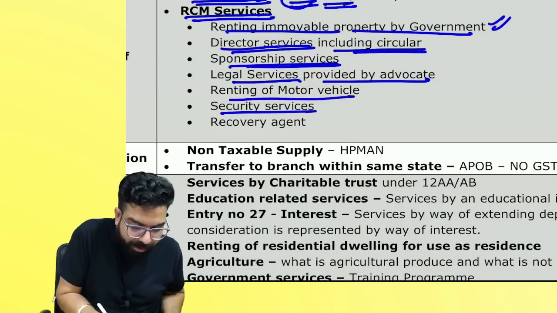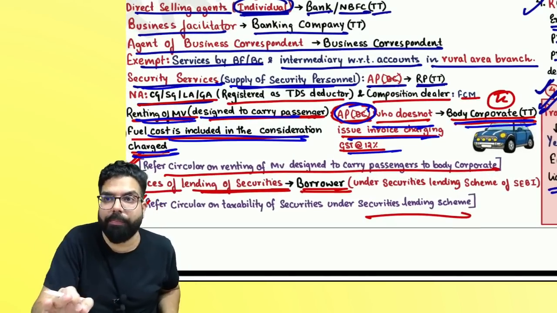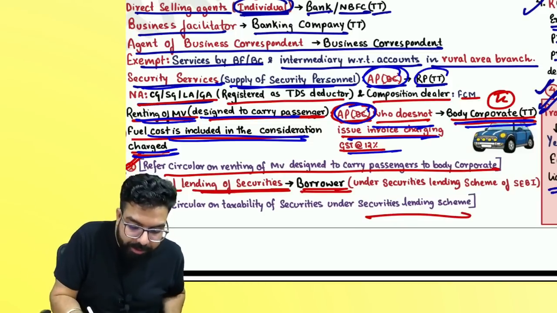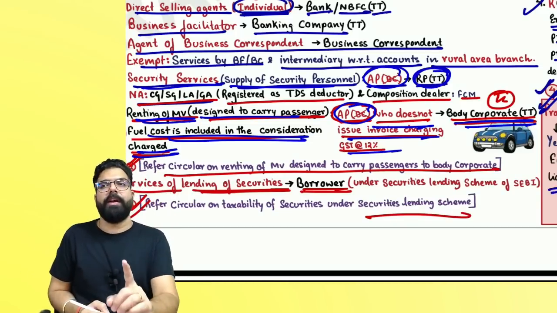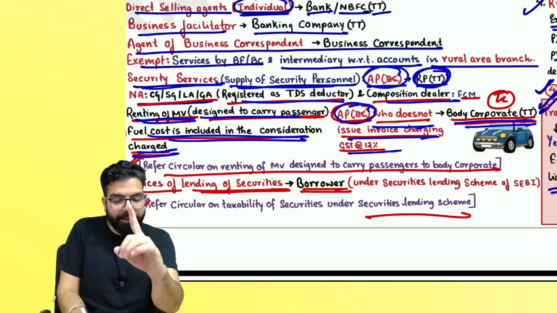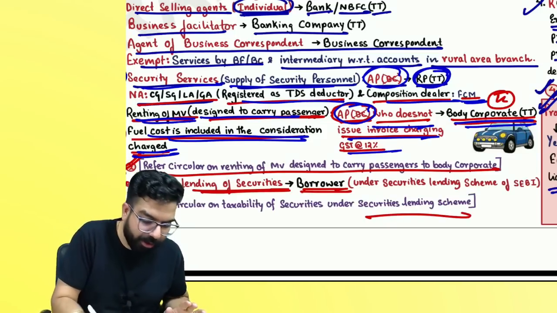The next one over here, security services. Remember, security services, that is security guards provided by any person who is not a company, and if you are a registered person, then only you have to pay GST under RCM. But remember, if the registered person is a TDS deductor or composition dealer, then reverse charge will not come, forward charge will come. Please be careful about the security service.